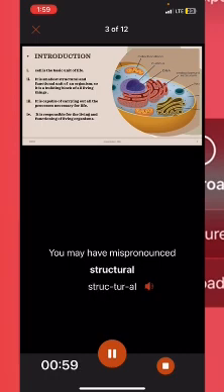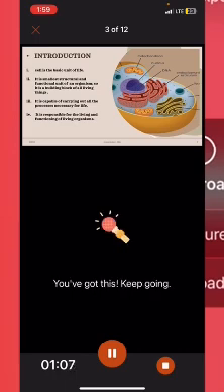This image depicts a typical eukaryotic cell, and it contains the mitochondria, which is the powerhouse of the cell, the nucleus, which controls all other activities of the cell, and the DNA, which resides in the nucleus and contains the nuclear material, and the endoplasmic reticulum, which can either be rough or smooth. They are responsible for the transportation of materials within the cells.